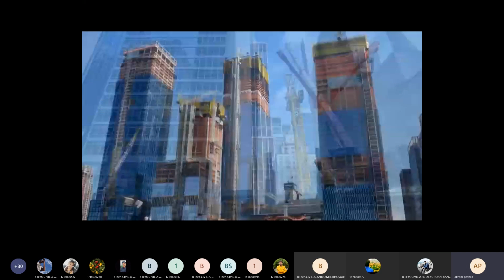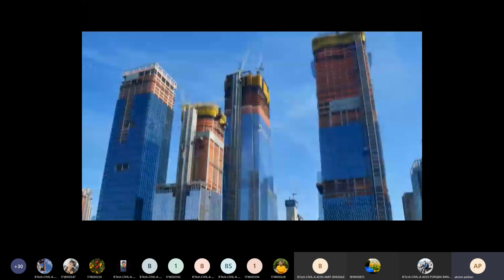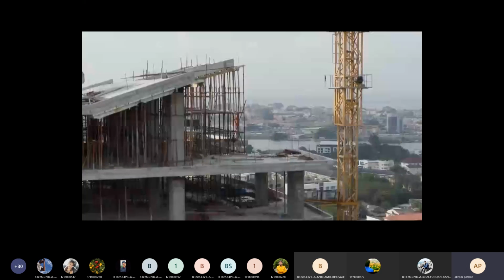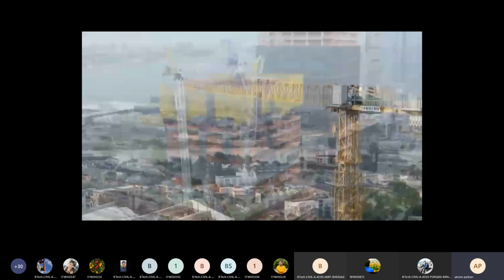Some construction sites in dense urban areas may not have enough space for a large mobile crane either, and many projects also require tower cranes to be erected in stages so that they rise in unison with the constructed portion of the building. In these scenarios, the cranes must raise themselves to the final working height all on their own using a method known as climbing, and that is what we will be looking at in today's video.